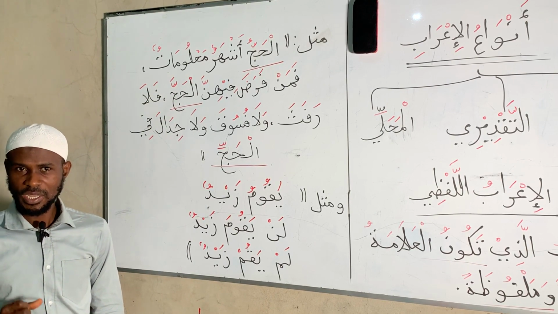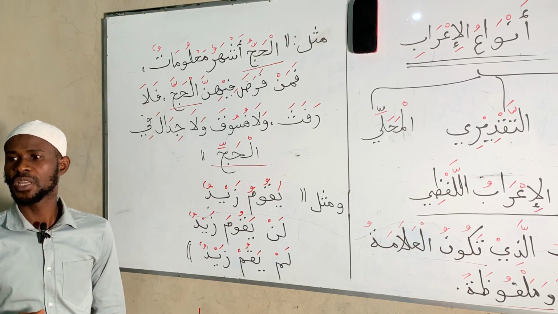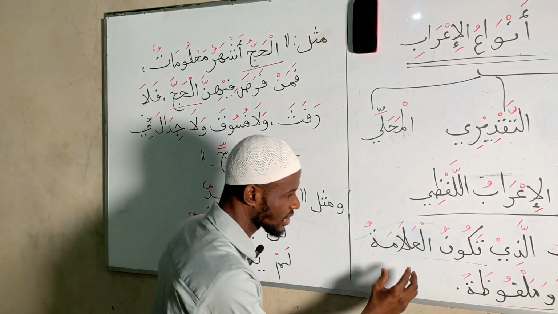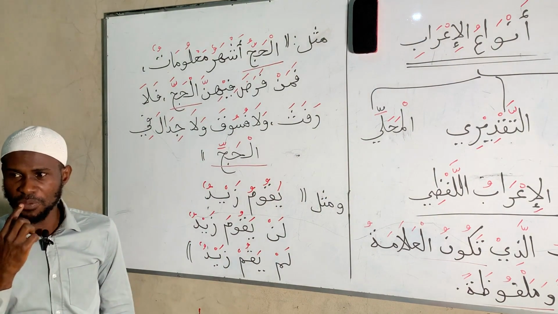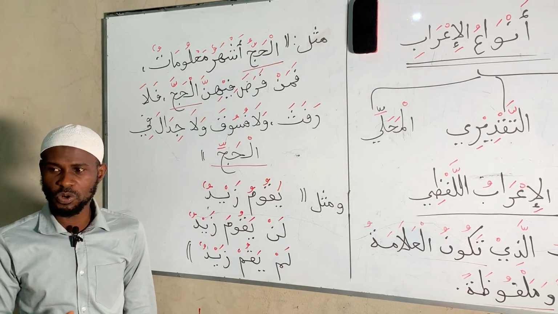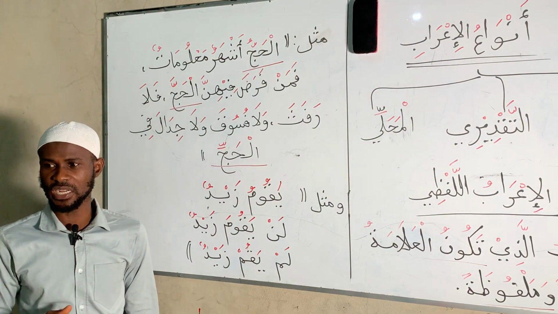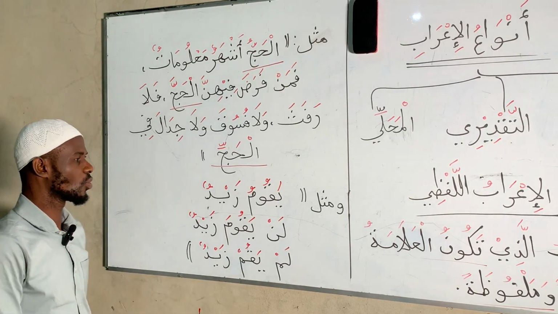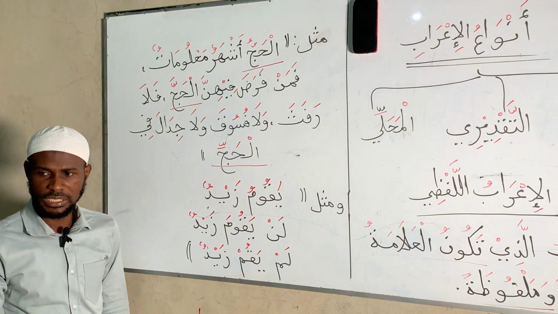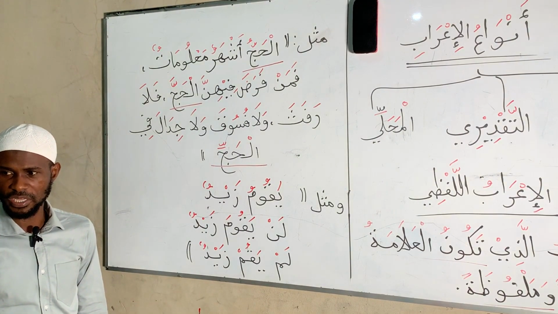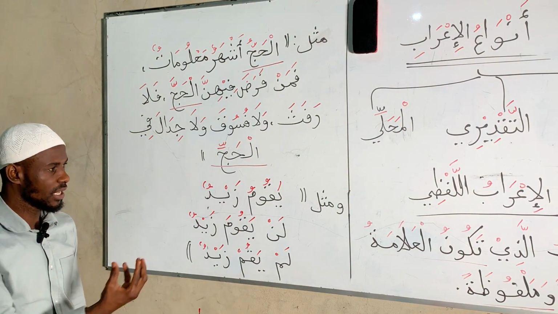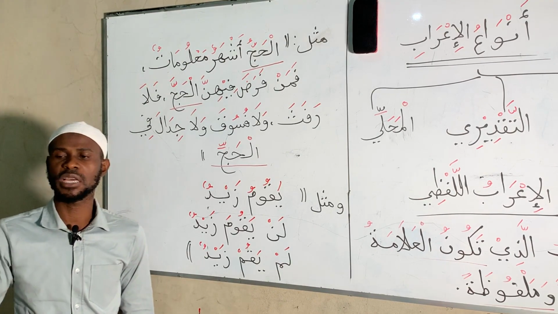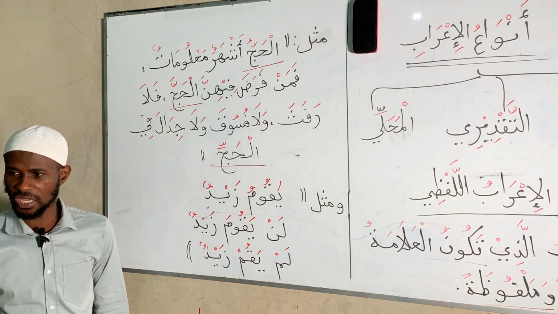So it tells you that your lips are working, and the pronunciation is actually the alama, that is the sign, affecting the movement of your lips. And that is what is called malfuzatan. Let's give another example, mithlu, an example in the verb. In the verb, and the verb that undergoes al-i'rab out of the three types of verb is the present verb.